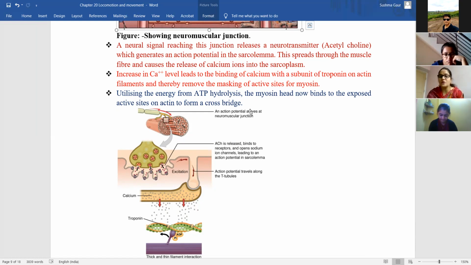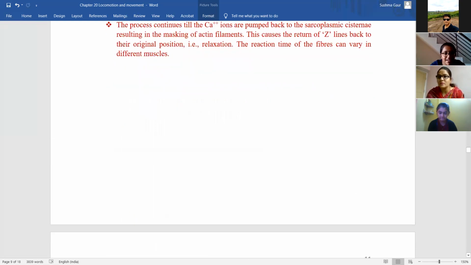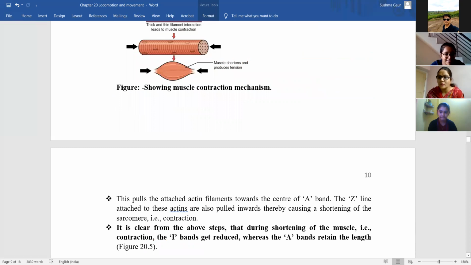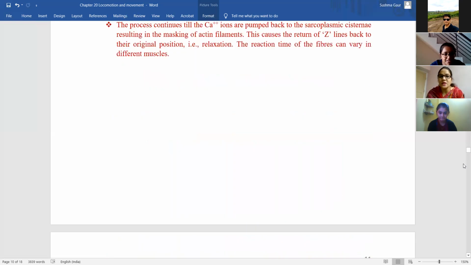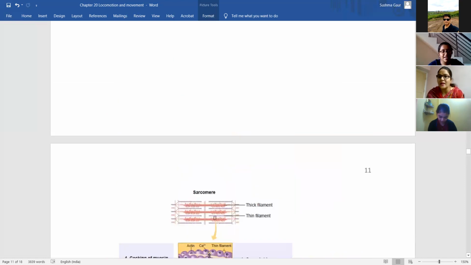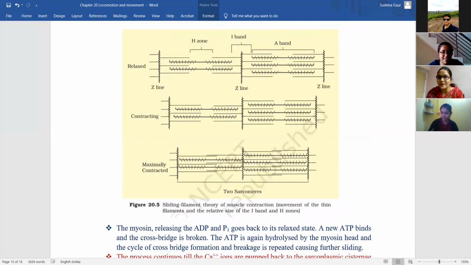So I will explain you once more. Should I explain once more, Anvadya, beta? Just the last part. No, there is a lot still. For muscle, yes, for muscle this is the last. After this there is a little more, and after that the skeleton. Oh no, you said should I repeat?